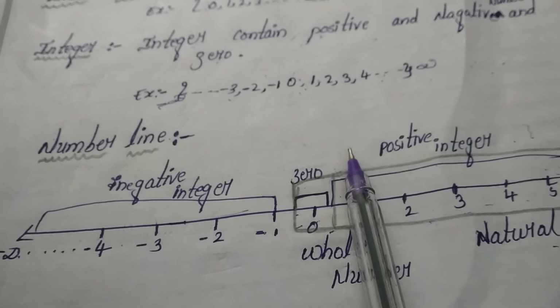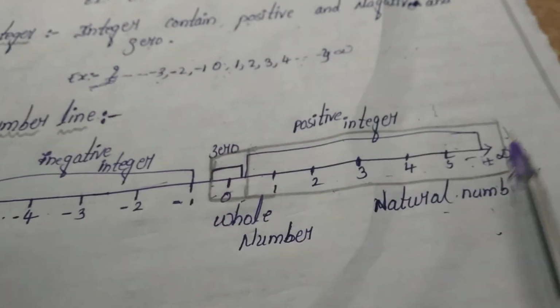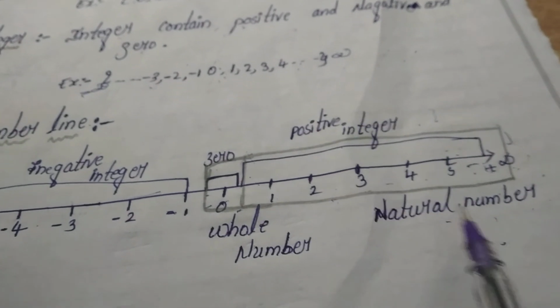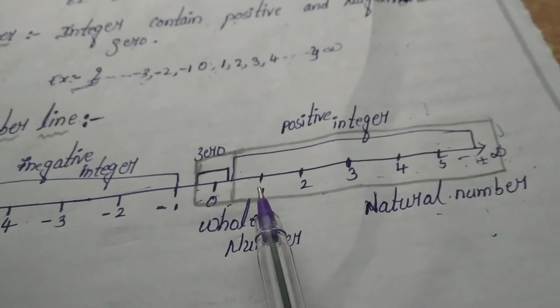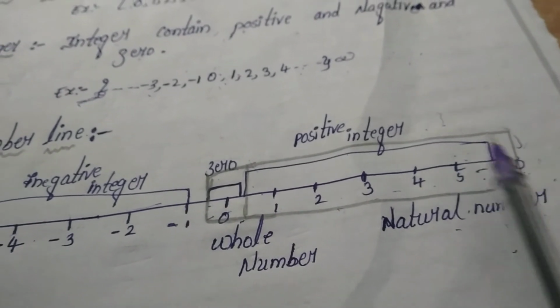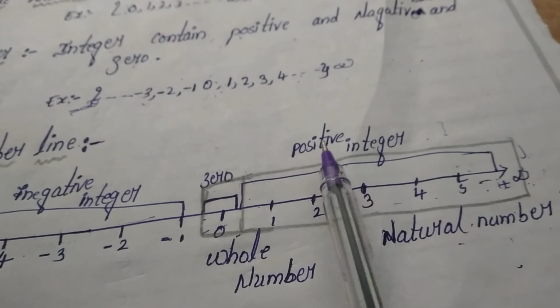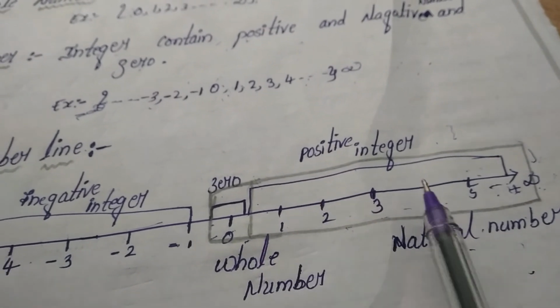The right side of the number line is also called positive numbers, positive integers and natural numbers. The natural number definition is the numbers which start from 1 to plus infinity. The positive number has the same definition, the numbers present on the right side of zero.